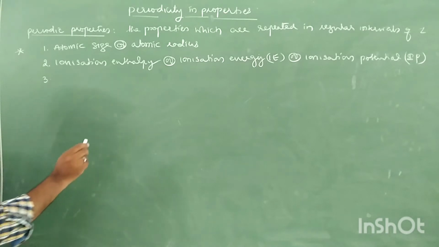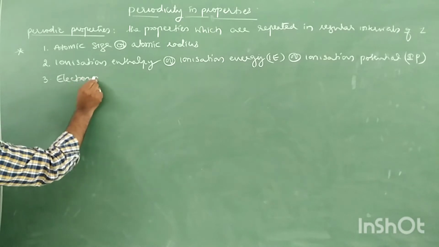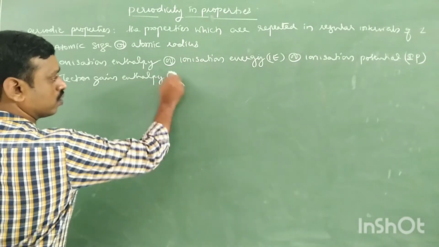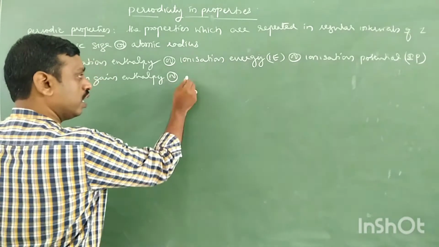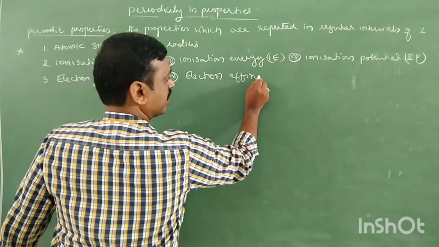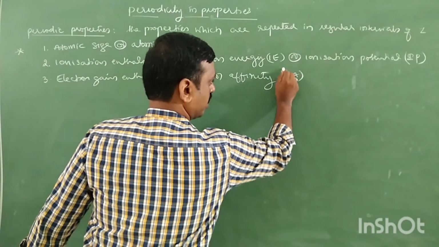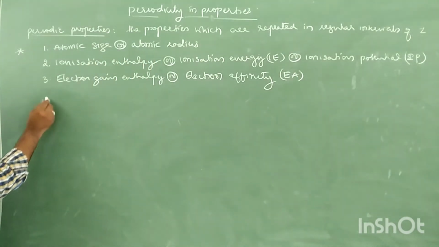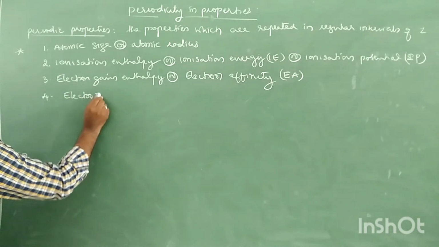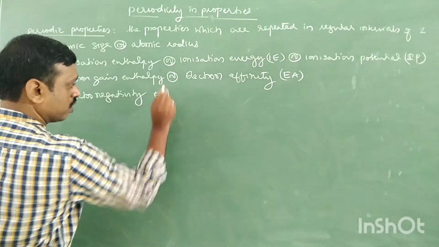Third one, electron gain enthalpy, or electron affinity. It is also denoted by EA. Next, fourth periodic property is electronegativity. It is denoted by EN.